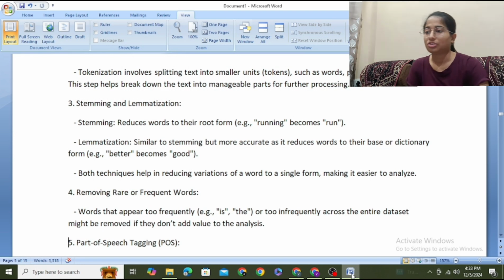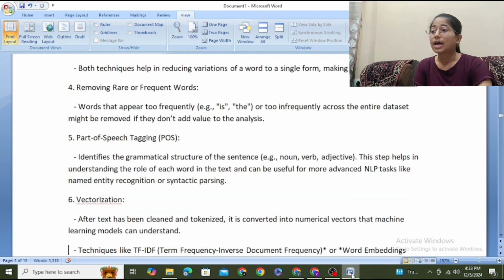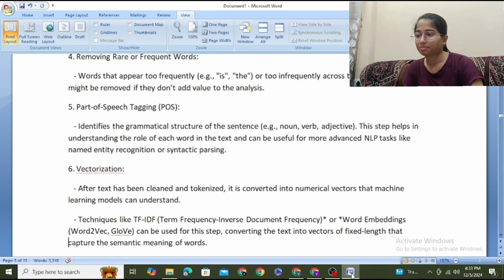Stemming and lemmatization. Stemming reduces words to their root form. Lemmatization is similar to stemming but more accurate, as it reduces words to their base or dictionary form. Both techniques help in reducing variations of a word to a single form, making it easier to analyze. Removing rare or frequent words. Words that appear too frequently, like is, than, the. These stop words appear too many times in the text data, so removing them makes the analysis easier.